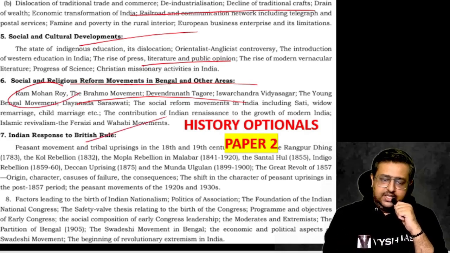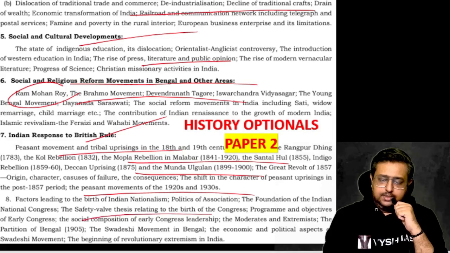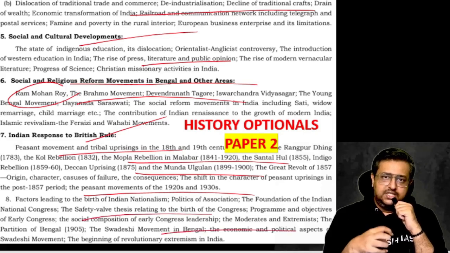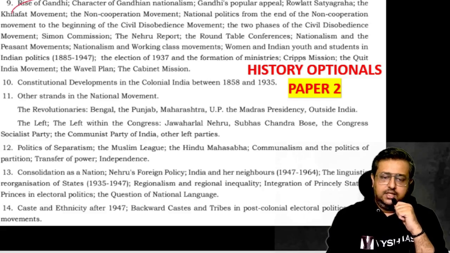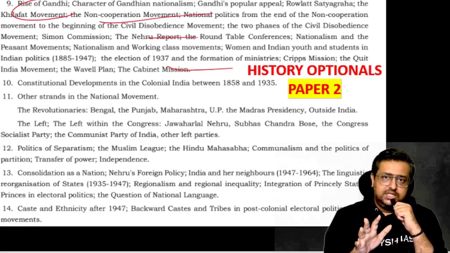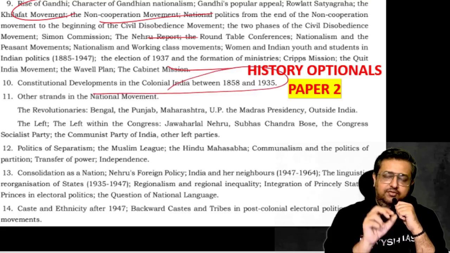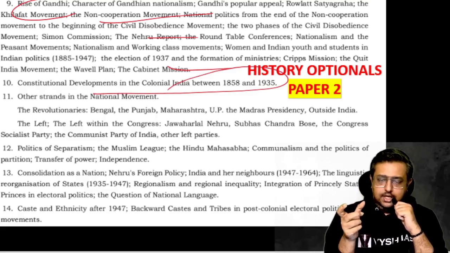Okay, then Indian response to British rule, this peasant movements, the rebellions, the tribal and peasant movements, okay, nationalism coming in, all the moderates and extremists and different leaders under Gandhi which will come. Okay, that will be the main topic, rise of Gandhi. Okay, all his movements are very, very important. This time in prelims also 5 questions came in and around Gandhi movements. Okay, constitutional developments between 1858, that is your first battle of independence, and 1935, which is kind of the last reform you can tell before independence which happened.